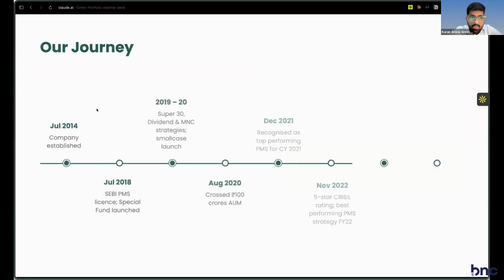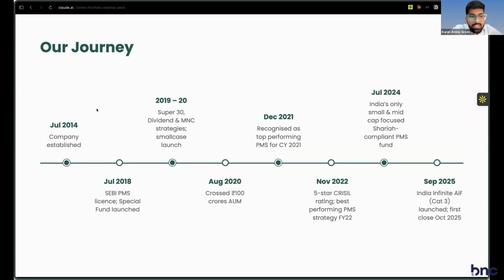Just taking you through the journey as well. Our company was established in 2014, but we started officially as a SEBI registered licensed portfolio management service in 2018 with one of our funds. That fund started with a 500 crore corpus, and today the company is, as I said, managing close to 900 crores.